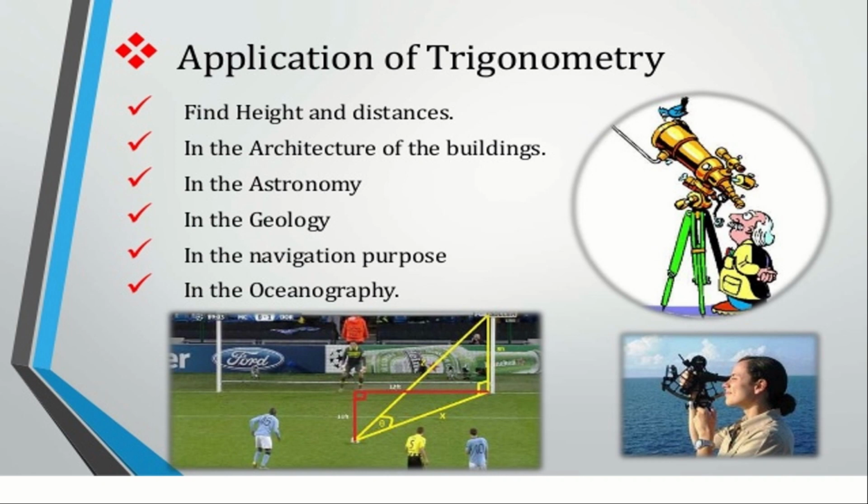Next, in geology. Geology means the study of earth. If astronomy uses trigonometry, then our very basic planet also needs trigonometry for its measurements. So it is used in geology. Next, in navigation purpose. So navigation in military purpose and also in migration, in weather forecasting, in each and every field trigonometry has been used.